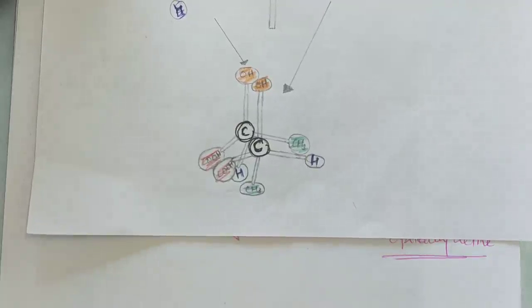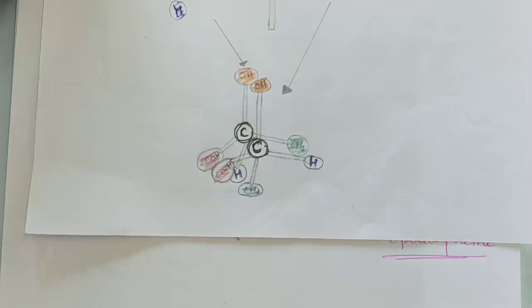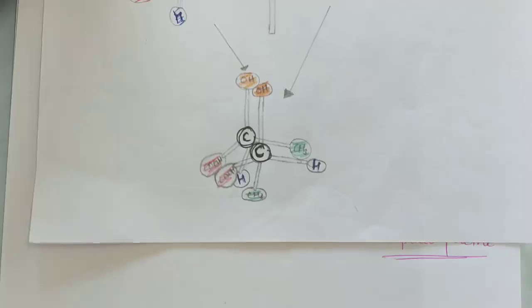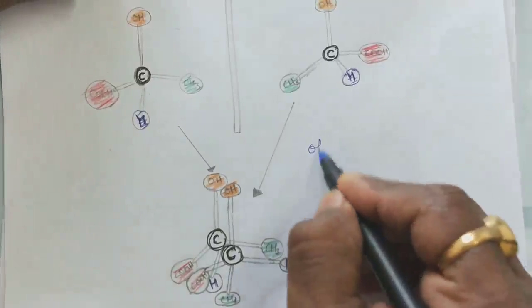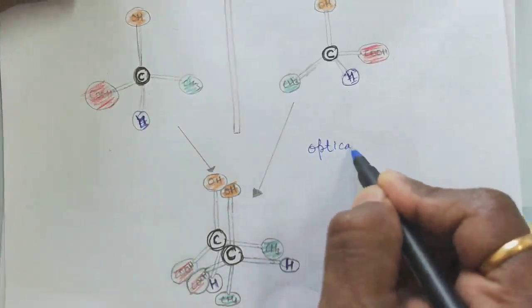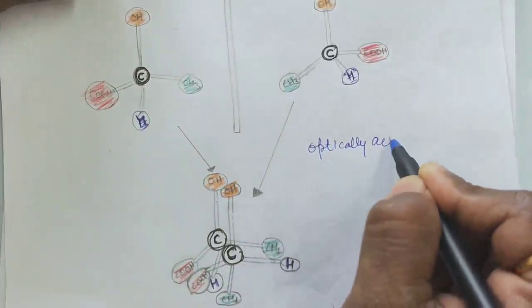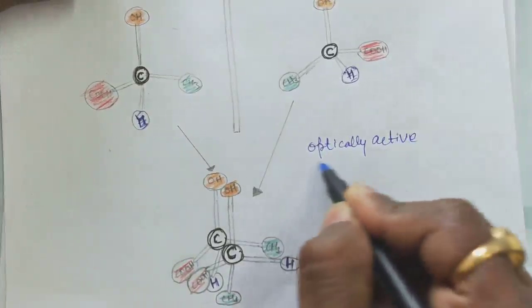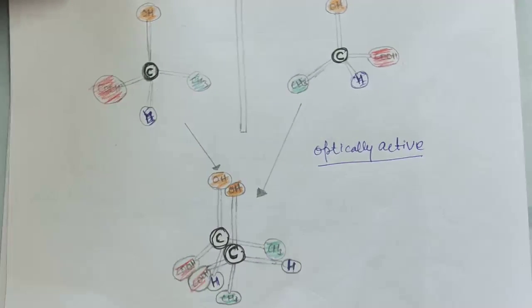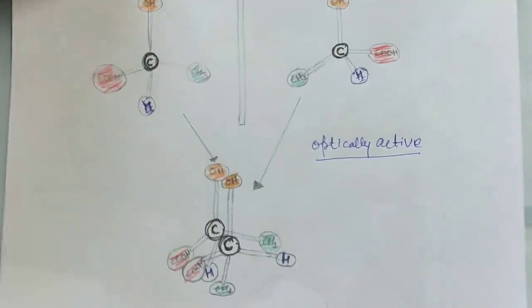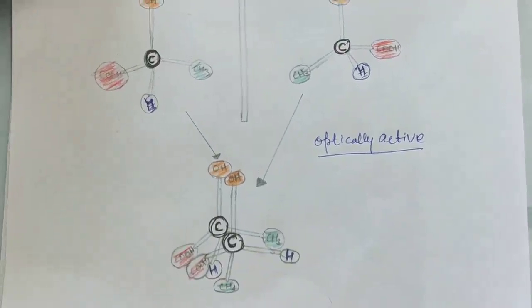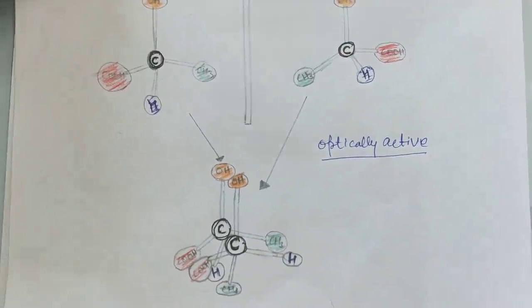If any one group is not superposing exactly, then this is a non-superposable mirror image. And if it is a non-superposable mirror image, means it is optically active. What does it mean? Optically active means this molecule has the ability to rotate the plane of plane polarized light.